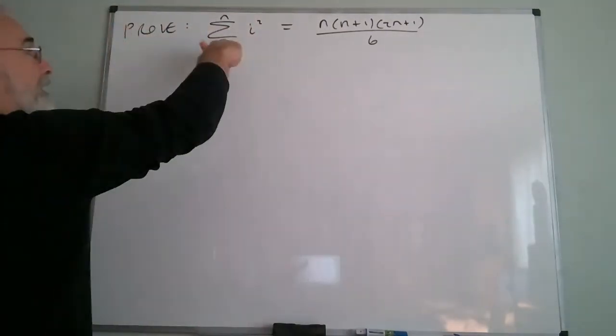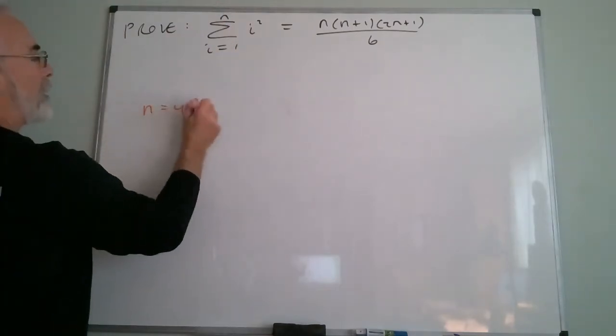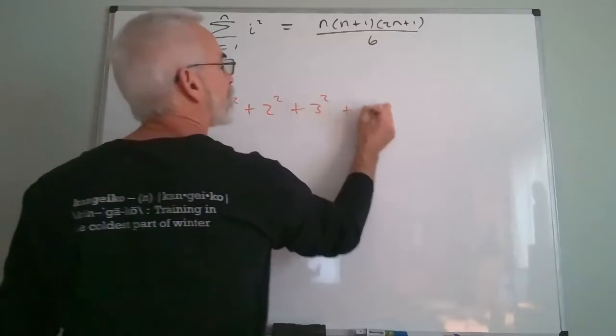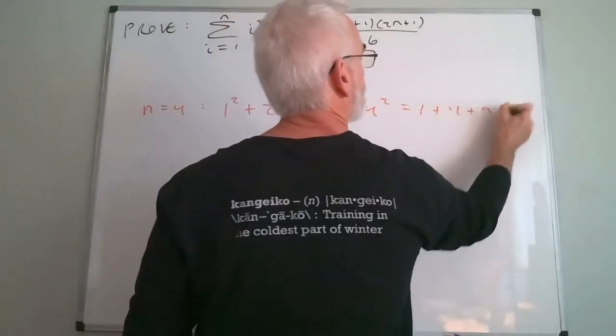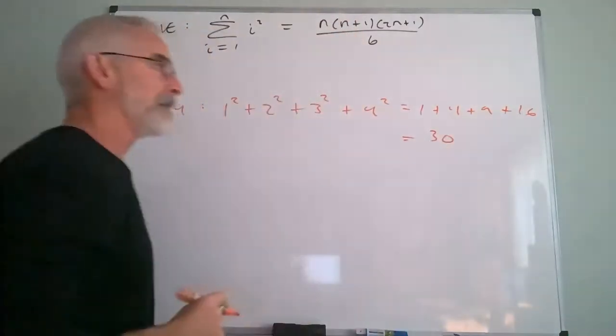So let's just say n is maybe 4. So if n were 4, then I've got 1 squared plus 2 squared plus 3 squared plus 4 squared. That's 1 plus 4 plus 9 plus 16, which would be what, 30. All right.